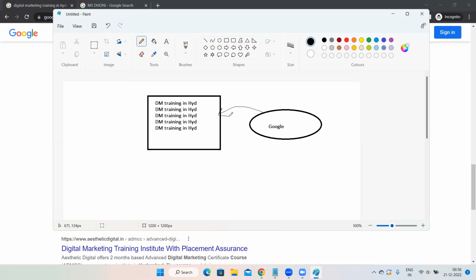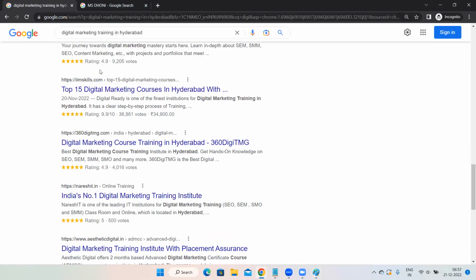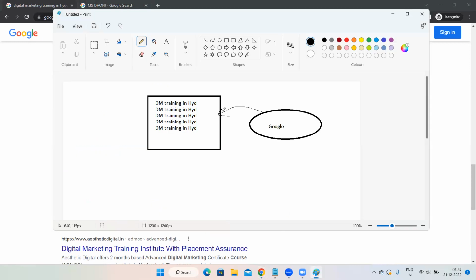Now, after Google comes to your website to collect the data, what Google would think is, as of now Google is very smart, but it would think, okay, the user is also searching for this keyword itself, and in this website also the same thing is there a number of times. That means for that particular keyword, this is the best website. That is how the Google algorithm would work, and Google would show this website on top of SERP.